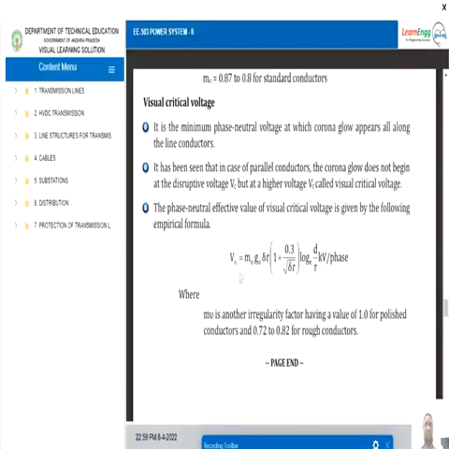The expression is VV. Just like above, VV, the visual critical voltage, is equal to m naught g naught delta r times 1 plus 0.3 divided by square root of delta r, times ln of d by r kV per phase. So here also the irregularity factor varies with respect to the surface of the conductors.